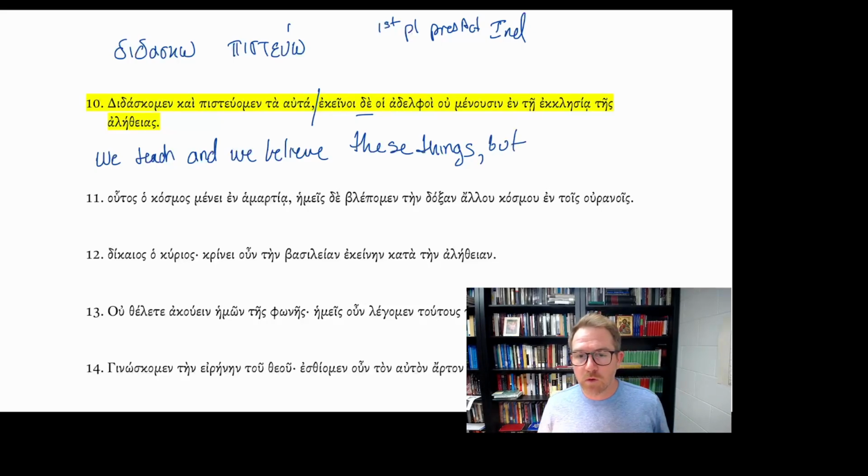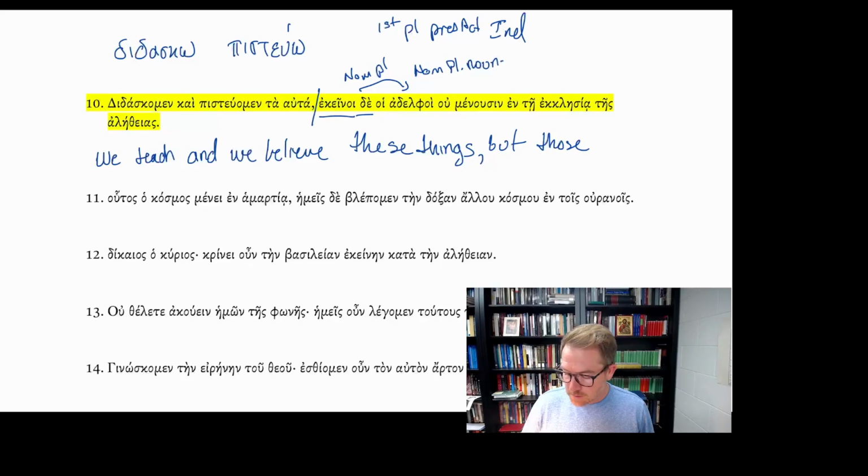ekeinoi hoi adelphoi ou menousin, but those, because ekeinos is in the nominative plural linked to the nominative plural noun, masculine plural, by the way, nominative plural, they're also masculine because pronouns are always going to agree with the nouns they're connected with. In case, number, and gender, when they're in this position, or when they're in the antecedent, they're going to agree at least in number and gender. So, but those hoi adelphoi, brothers, those brothers,